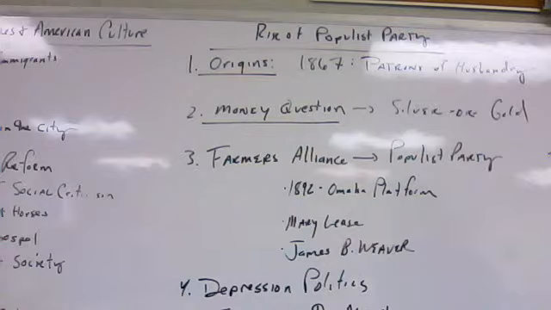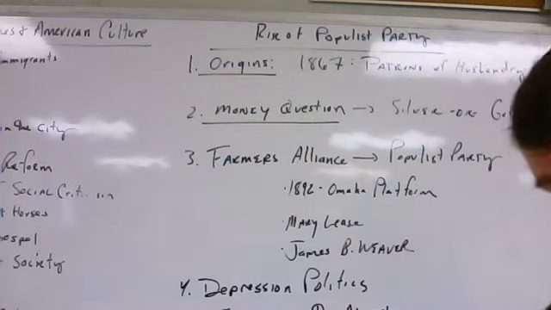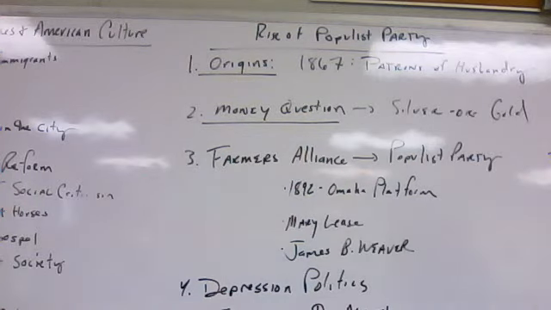Siding with the creditors, Congress in 1875 passed the Specie Resumption Act, which withdrew the last of the greenbacks from circulation. So you start to see that the supporters of paper money start to turn towards politics to try to get their message across and try to gain support. And they did find support in a new political party, the Greenback Party. In the congressional election of 1878, for instance, Greenback candidates received nearly 1 million votes, and 14 members were elected to Congress. When the hard times of the 1870s ended, however, the Greenback Party died out.